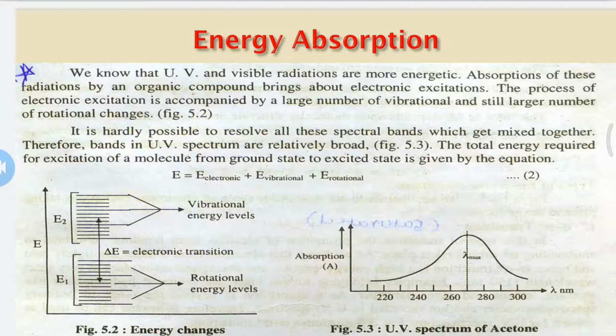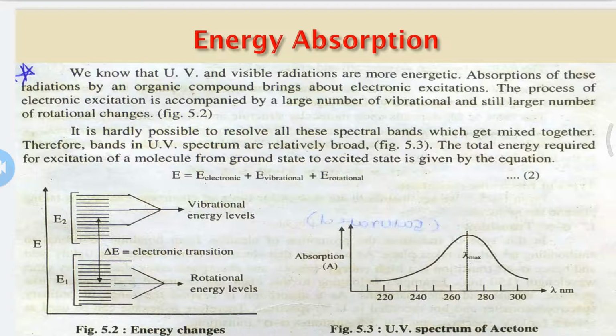The electronic excitation is accompanied by a large number of vibrational and rotational changes. If molecules are exposed to this UV radiation, the molecule absorbs light, and vibrational as well as rotational changes occur. So there are rotational energy levels, then vibrational energy levels.